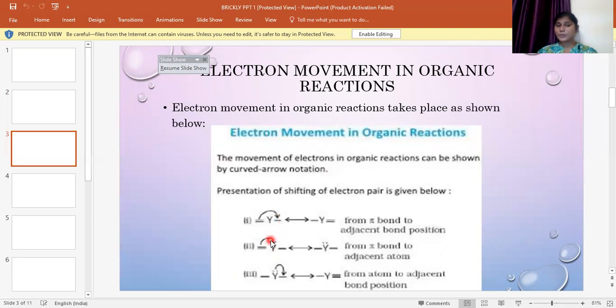In the second case, the electrons move from the pi bond onto the atom. In the third case, the electrons move from the atom onto the bond. So whenever you are indicating a transfer of electrons, you must use the arrow mark to show the movement or displacement of the electrons.